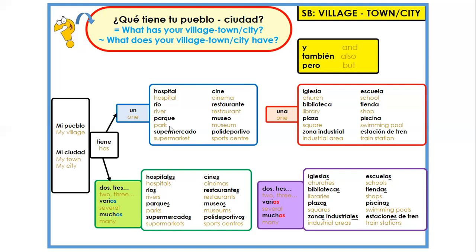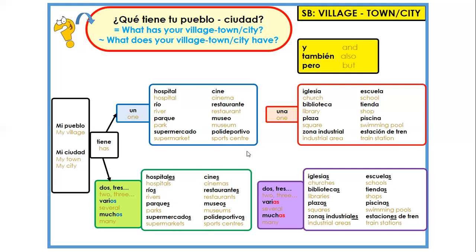Of course, you can choose to say that your village has got more things. Of course, I'm sure it doesn't have only one park. So what are we going to do for that? Well, again, you are going to choose what you want to say it has. It could be a hospital, a park, and a church. So you are just going to pick and mix. It's almost like in a sweet shop. You just take one from here, two from there, and so on.